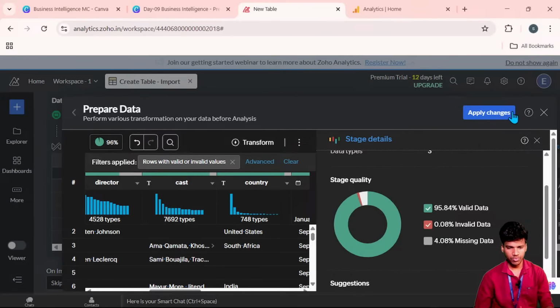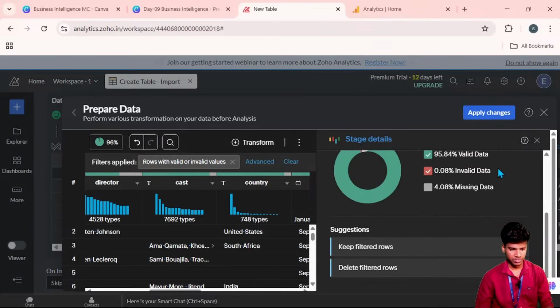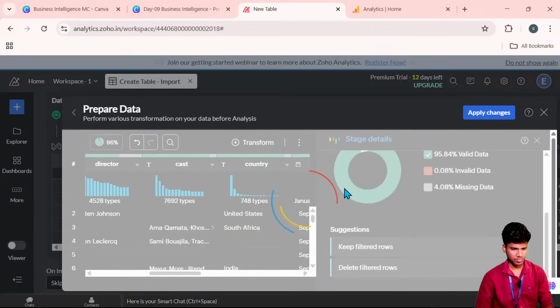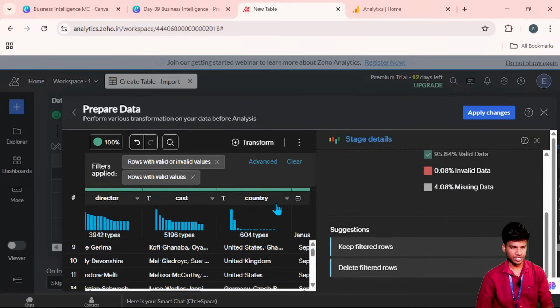Okay, so now I continue this one. Go with valid or invalid. So only valid data is needed for us, right? So rows with the valid data. So now I apply these changes.